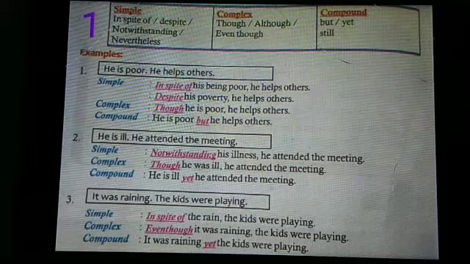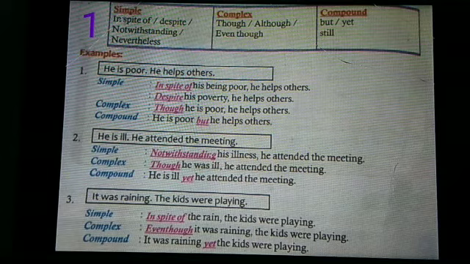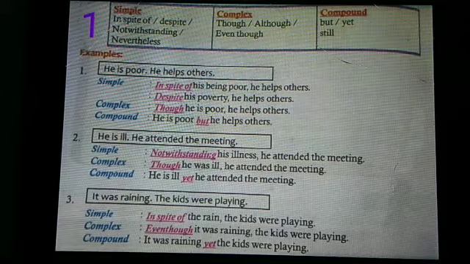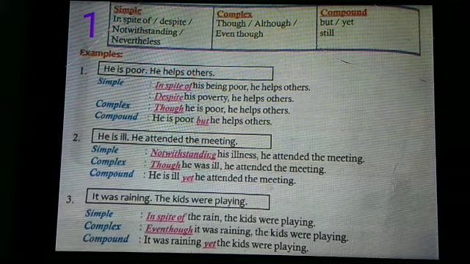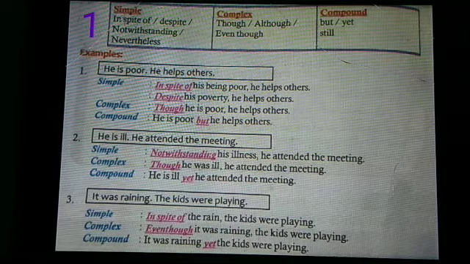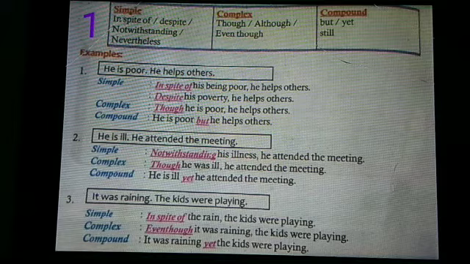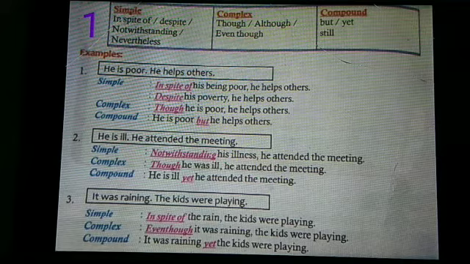Second sentence: he is ill, he attended the meeting. In a simple sentence: notwithstanding his illness, he attended the meeting. Or you can use despite. He attended the meeting is the main clause here. In the complex sentence, you use though he was ill. Attended is past tense, so you are using though he was ill, he attended the meeting. And in compound, he was ill, yet he attended the meeting. So tense should not change.